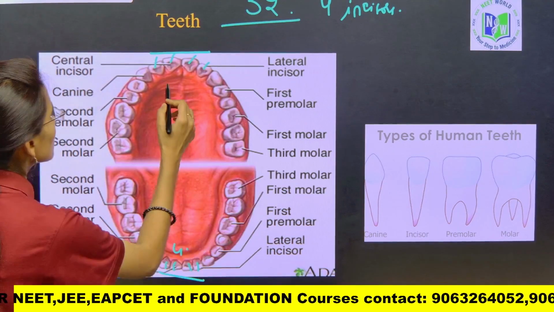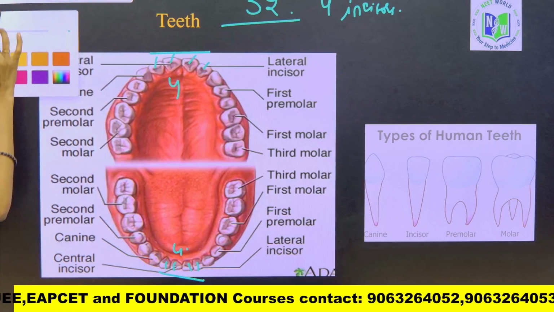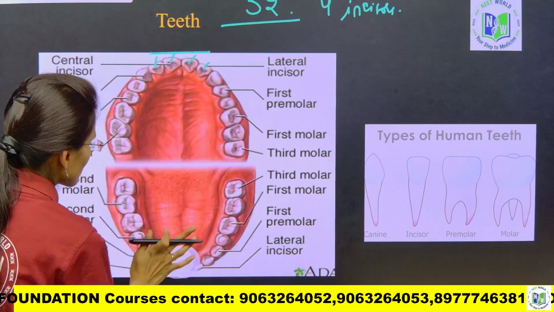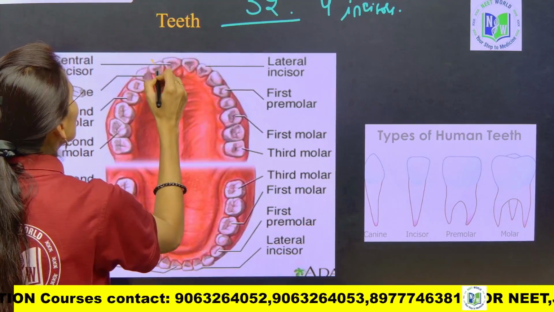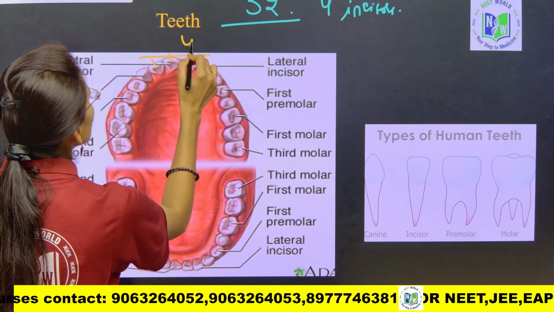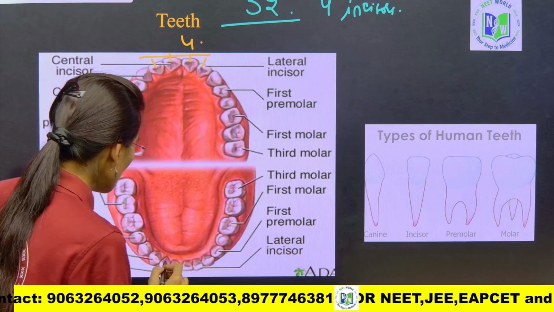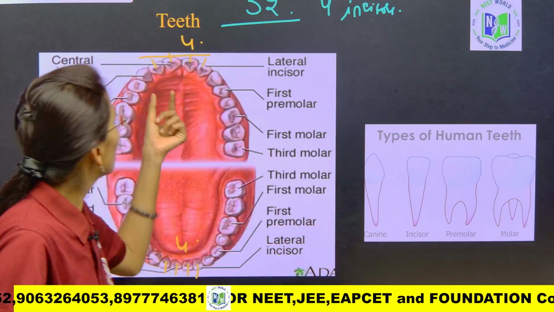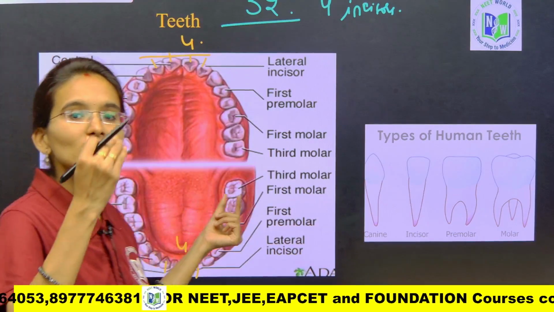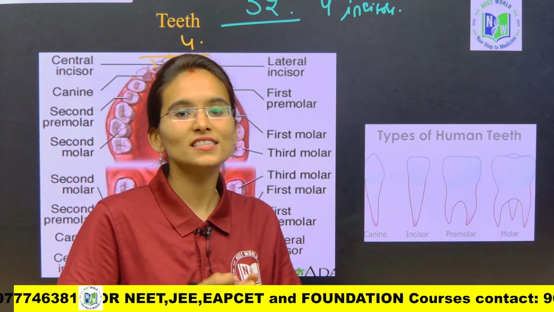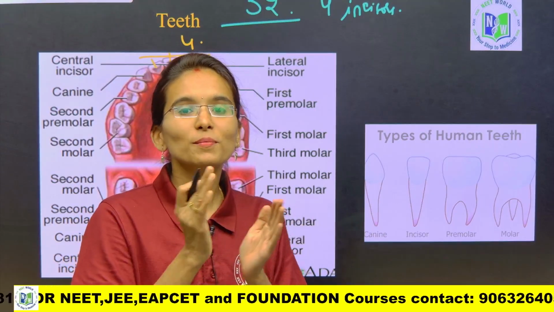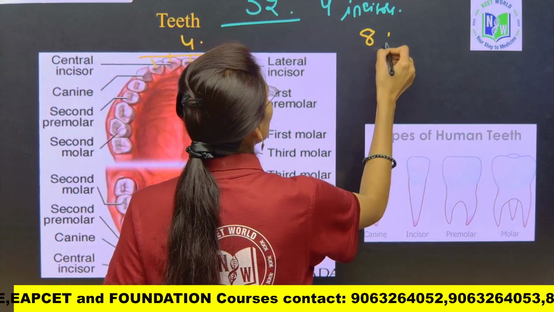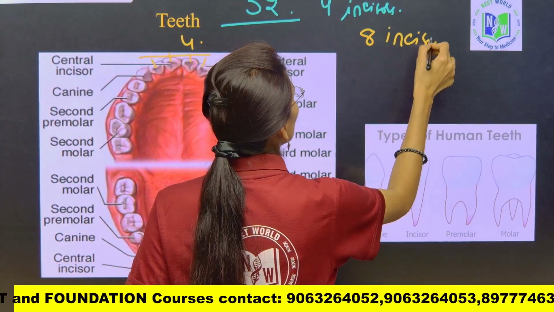So write it as 4 plus 4: 4 incisors on the upper jaw plus 4 incisors on the lower jaw. What will be the answer, my dear students? 8, right? 8 incisors.